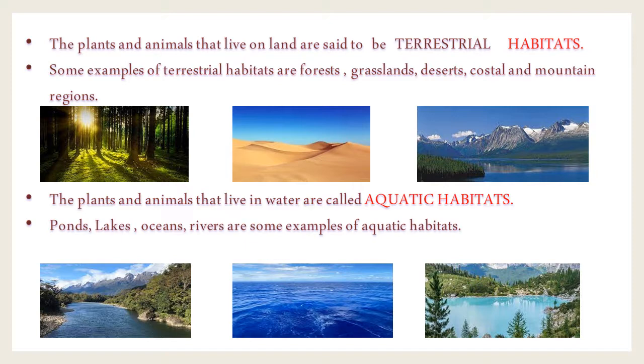Now let us discuss aquatic habitats. The plants and animals that live in water are called aquatic habitats. What do you call that? Aquatic habitats. For example, ponds, lakes, oceans and rivers are some of the examples of aquatic habitats. Observe the images of aquatic habitats given below.